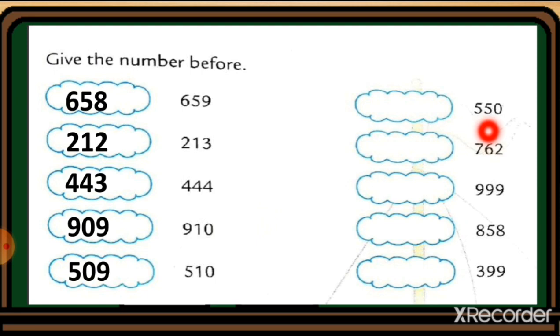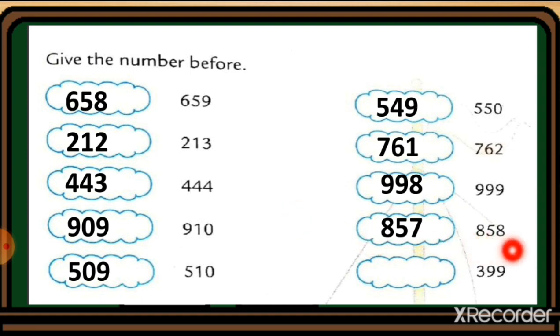Here 550. So the number 549 will come. 762. So before it 761 will come. 999. So before it 998 will come. 858. So before it 857 will come. 399. So before it the number 398 will come.